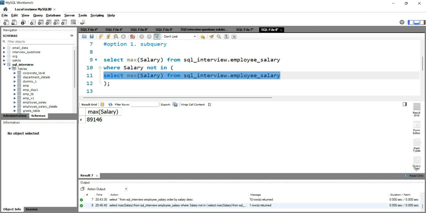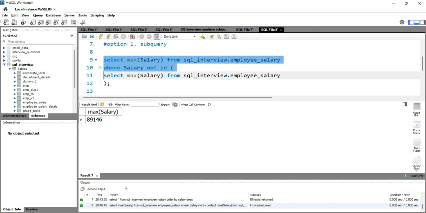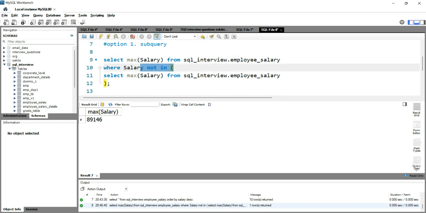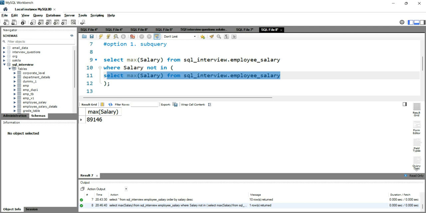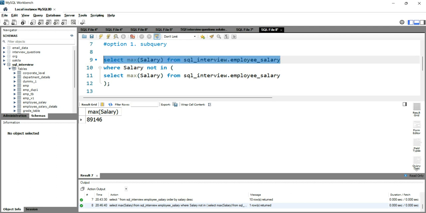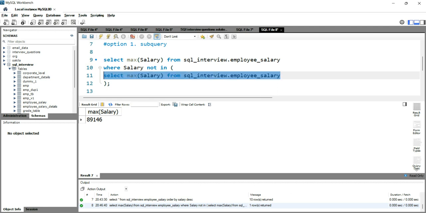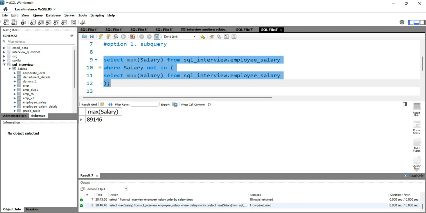Then the outer query runs and gets the highest salary which is not in this result set. It basically excludes the result you got from the inner query. That's how this query gives you the second highest salary from the table.